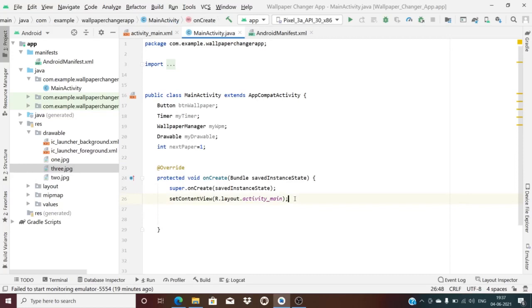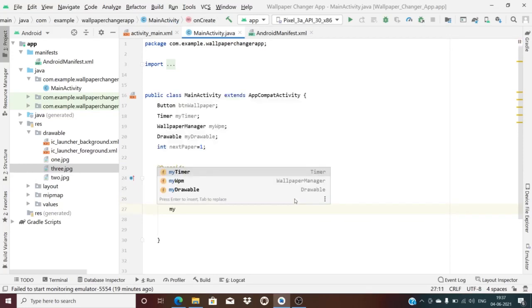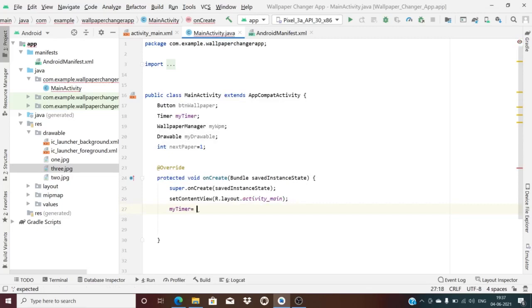The first is my timer. In onCreate I will initialize everything. My timer is equal to new Timer. I initialize this. Then the wallpaper manager, I have to initialize that.